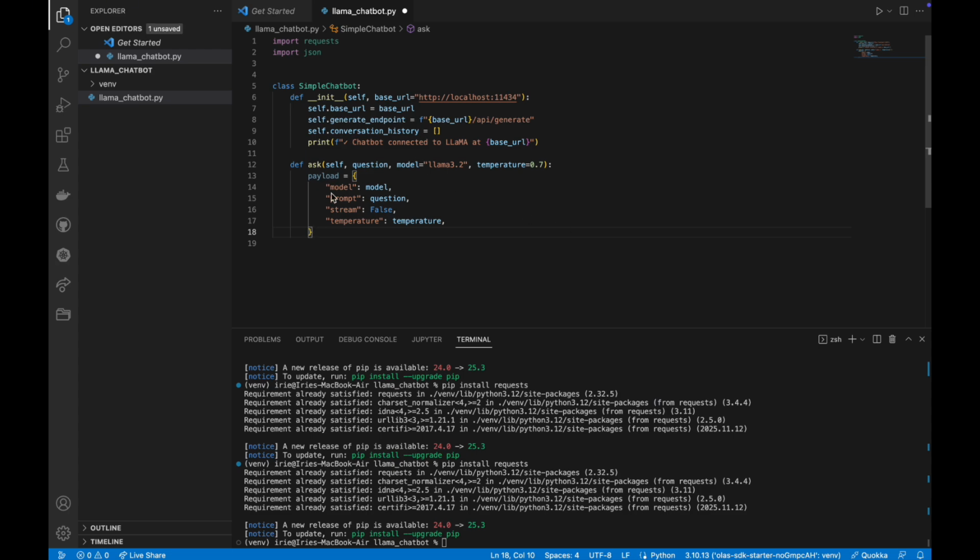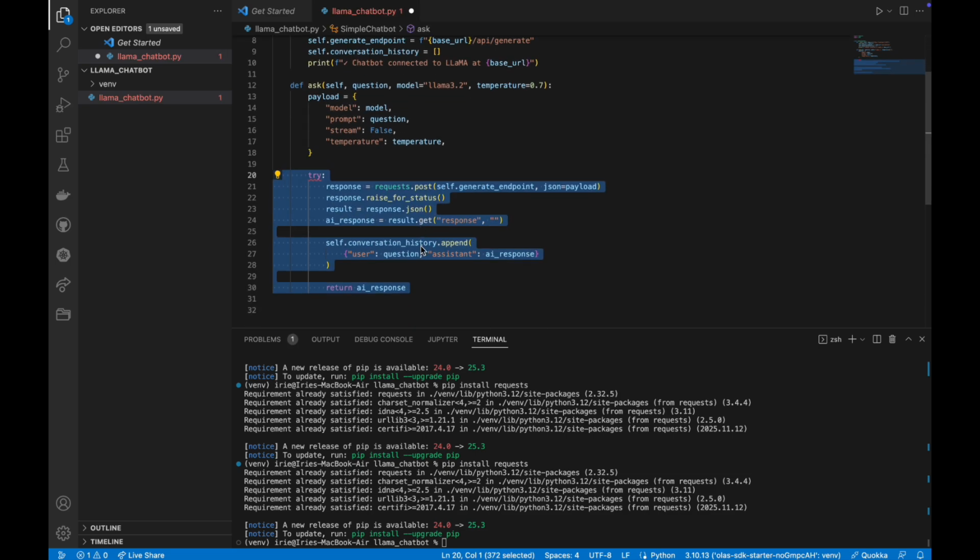So here we have a payload and a model. Model prompt is going to be your question. Stream is false. Stream is like when you see how the model is typing. So if we're chatting with ChatGPT, for example, you could see how it's writing you the answer. But here we're just going to have the full answer as it was generated. And temperature. Okay, so we're going to try to make some post requests.